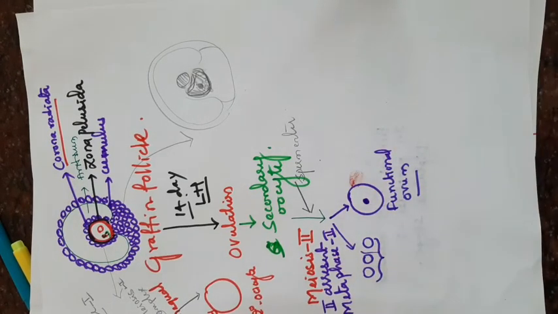Until the sperm enters, the secondary oocyte remains in the secondary oocyte condition. It is unable to complete its second meiosis. If the sperm enters, then only does it have the capacity to complete its meiosis and release the functional ovum. This is all about oogenesis.